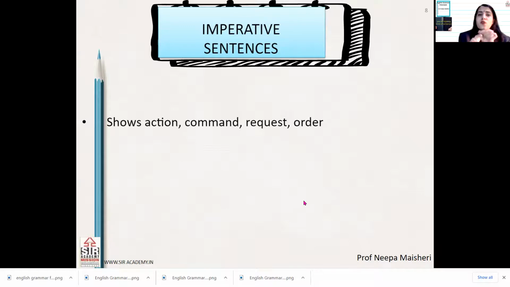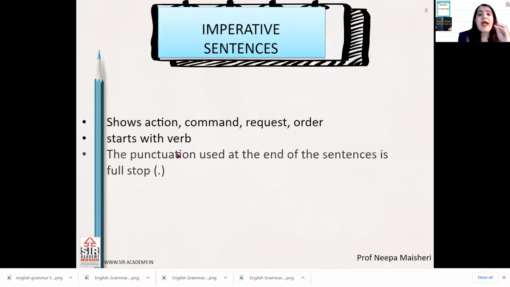So from the above examples, we come to know what imperative sentences are. First of all, they show action, command, request, order. What do the imperative sentences do? They show command, request and order. Then we have seen that they start with a verb. Generally वो किससे start होते हैं? Verb से start होते हैं. Either it may be an affirmative verb or a negative verb. For example, I say keep quiet. This is an affirmative verb. If I say don't make noise, that is a negative verb. So they start with a verb. And the punctuation used at the end of the sentence is full stop. We use full stop at the end of the imperative sentence.